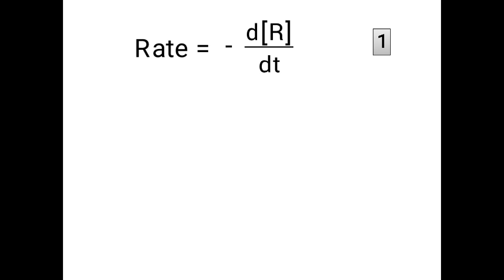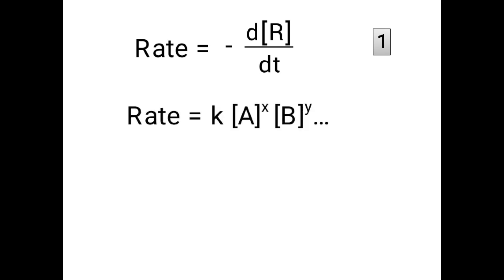And you have already studied just now that from the rate law expression, rate can be written as the product of the molar concentrations of the reactants raised to some power. So this is also one way of representing the rate. Let me consider this as equation number 2. Now since the rate is equal to the change in concentration of the reactant with time, and the rate is also equal to the product of the molar concentrations of the reactants raised to some power, we can equate these two equations.